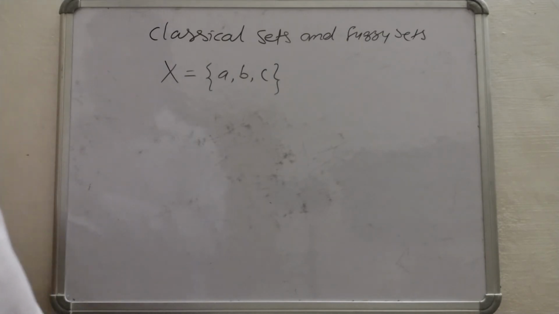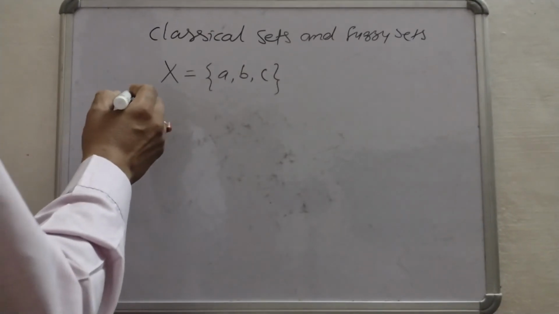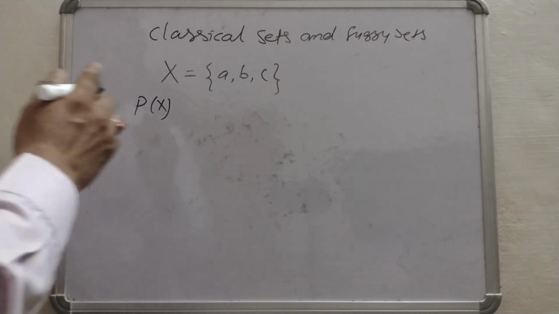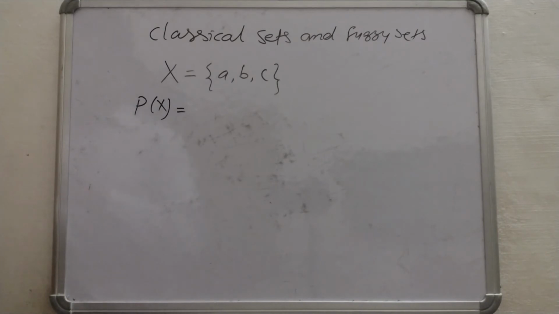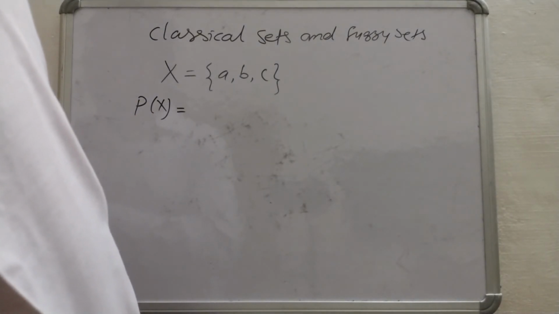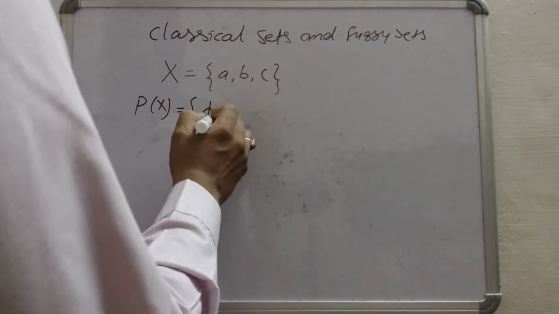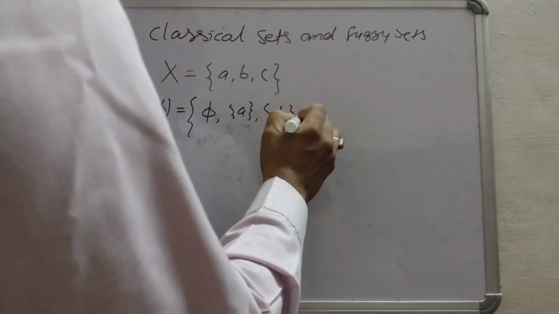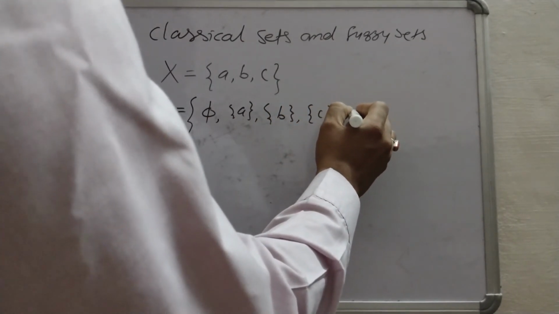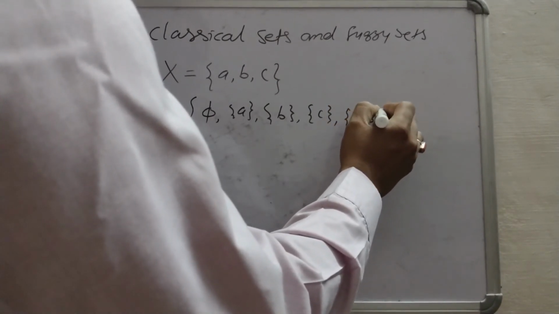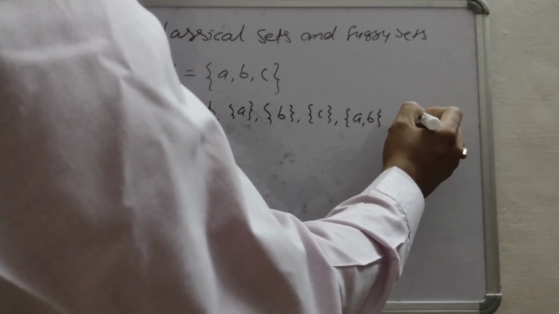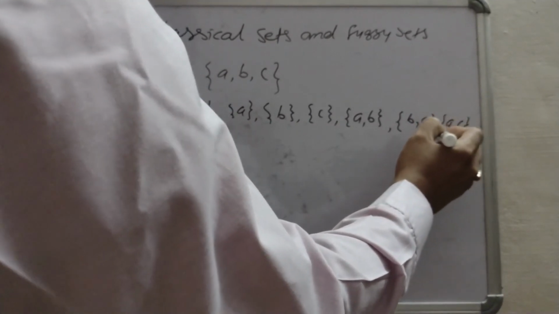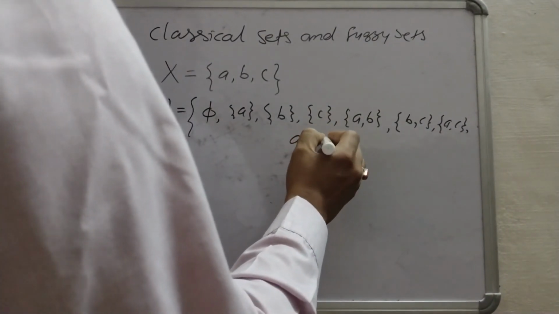So the cardinal number is 3, the total number of elements is 3, and the power set is defined as a collection of all possible combinations: the null set, a, b, c, ab, bc, ac, and abc.